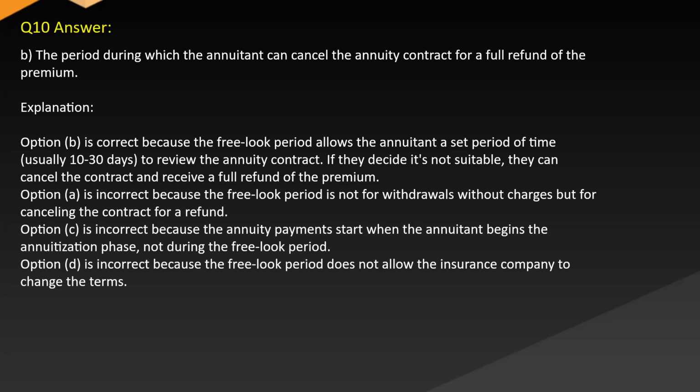Option A is incorrect because the free look period is not for withdrawals without charges, but for cancelling the contract for a refund. Option C is incorrect because the annuity payments start when the annuitant begins the annuitization phase, not during the free look period. Option D is incorrect because the free look period does not allow the insurance company to change the terms.